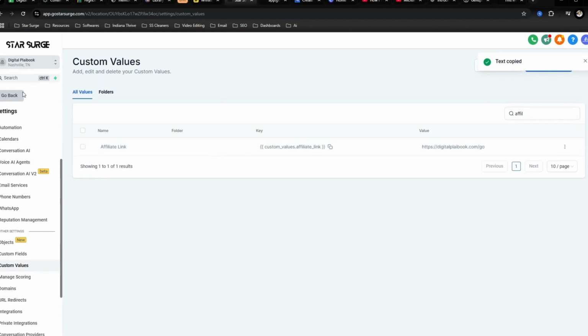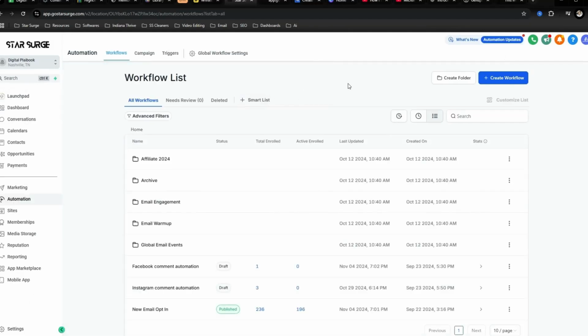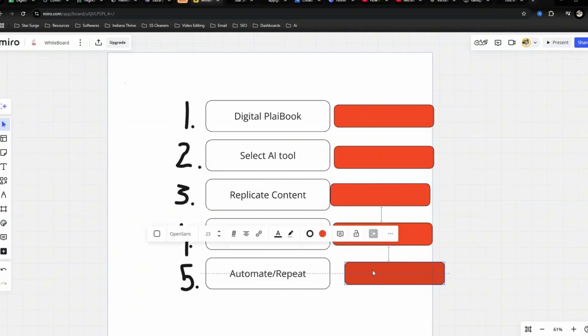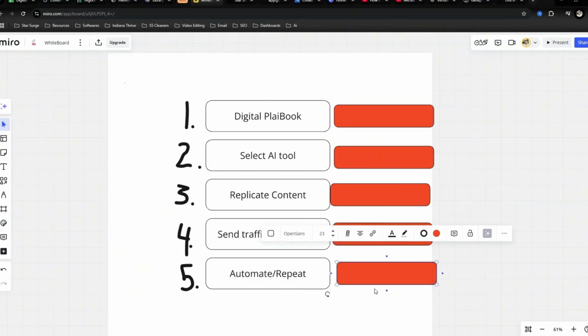So it helps with your time to get started, because that's what a lot of people struggle with, is getting started. So hopefully with this digital playbook and everything, I help you guys get started and start seeing some results within that 30-day free trial. So we start sending traffic to that link, and then the last step is just automating and repeating the process.